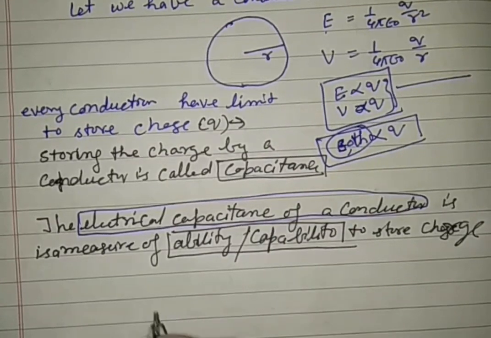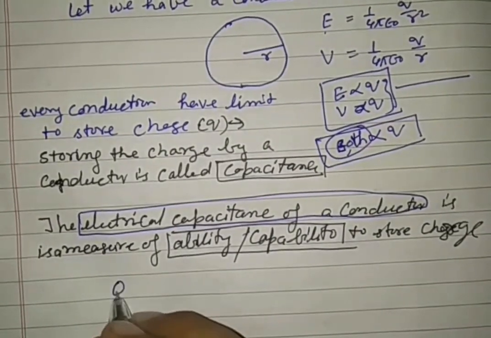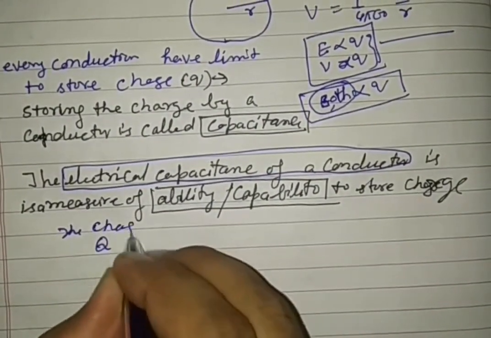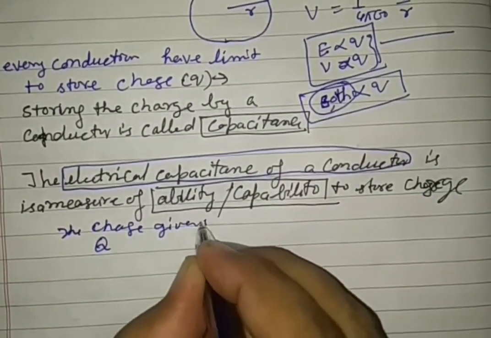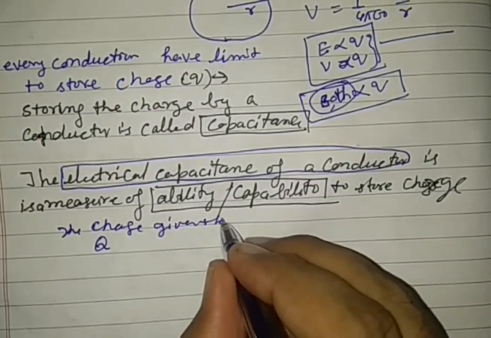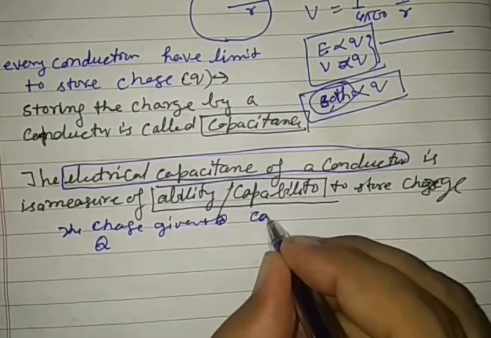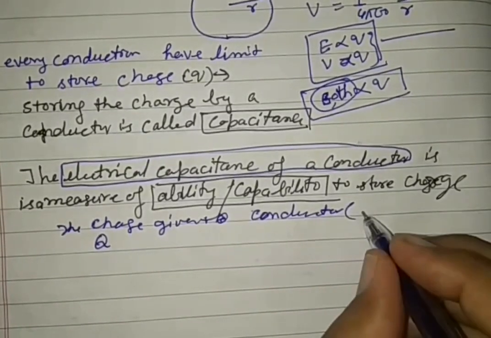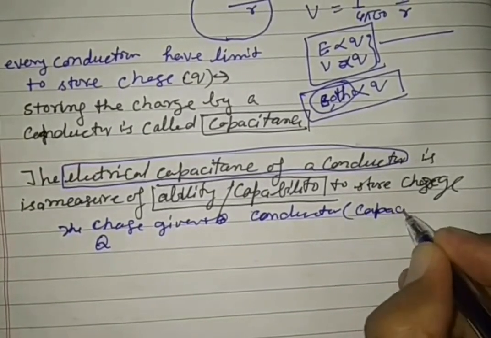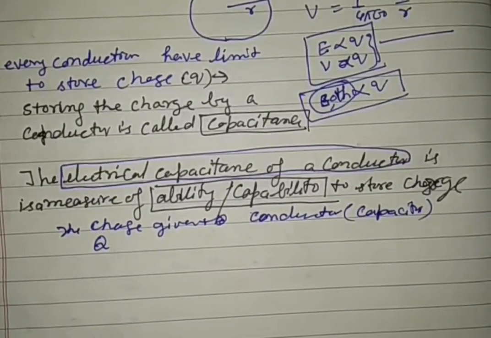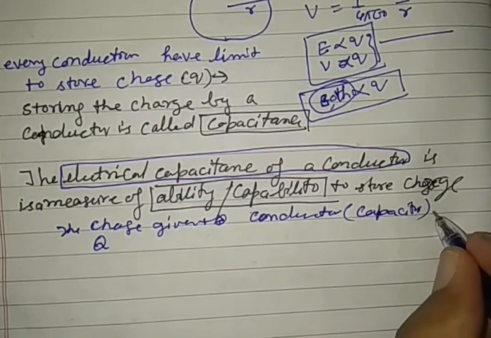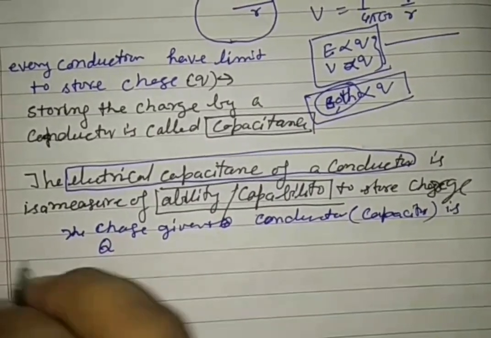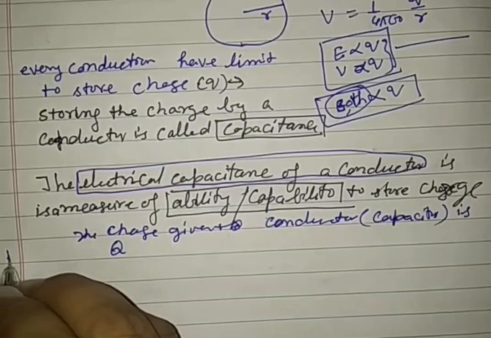Now one thing is clear: a conductor in which charge is stored is called a capacitor. When charge is given to a capacitor, its voltage increases.